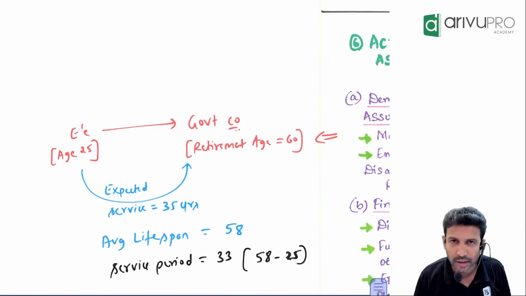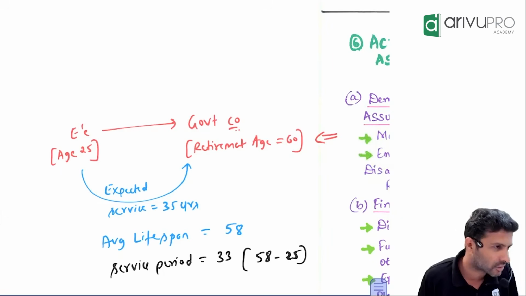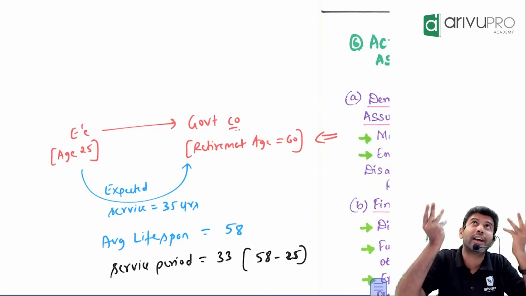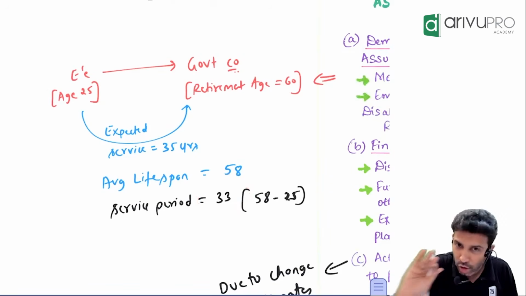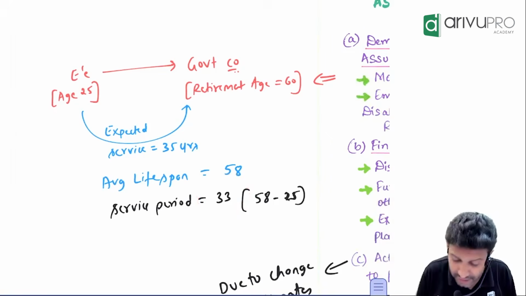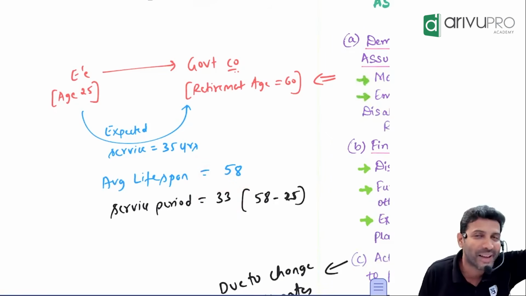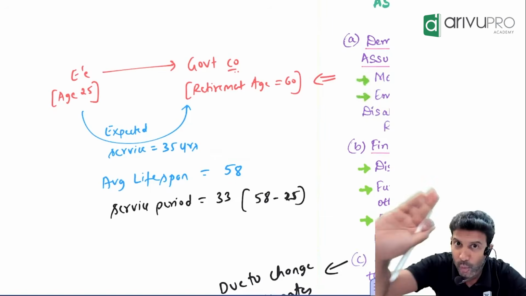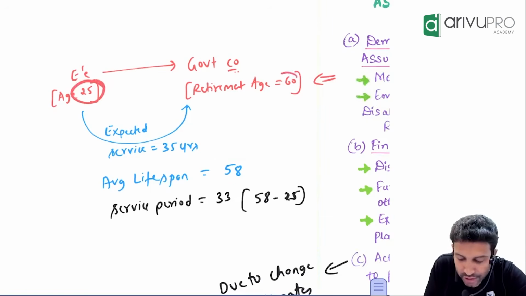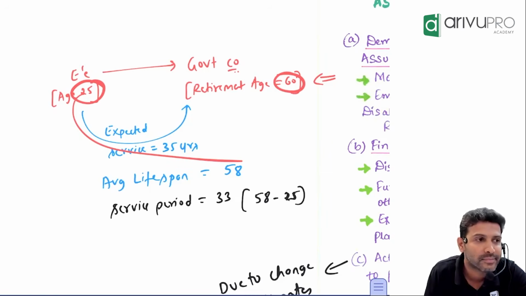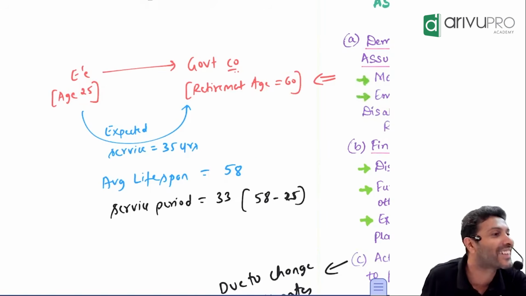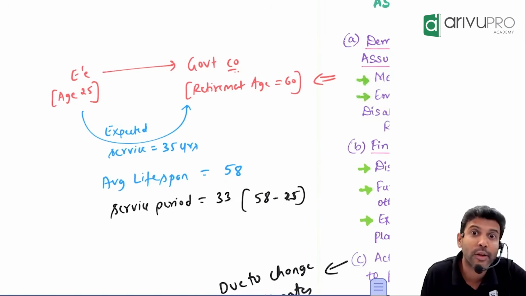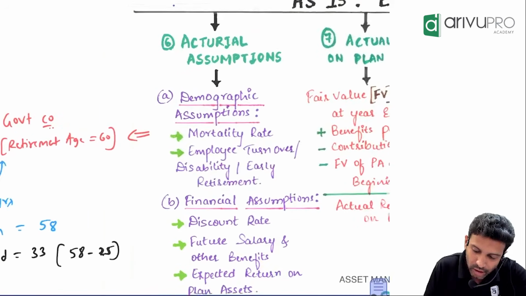But hang on. The country's mortality table says that at the age of 58, the normal death rate for men in that particular region is given. Now the question is, will you count from 25 to 60 or 25 to 58? The employee may want to serve till 60, but forcefully he's gone at age 58. Don't you think this also influences your calculation? So this we call mortality.